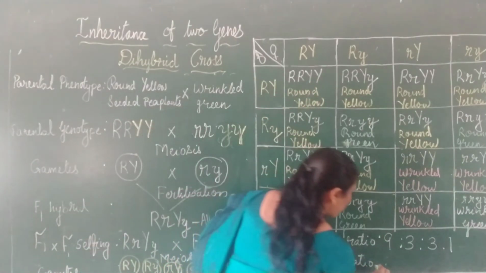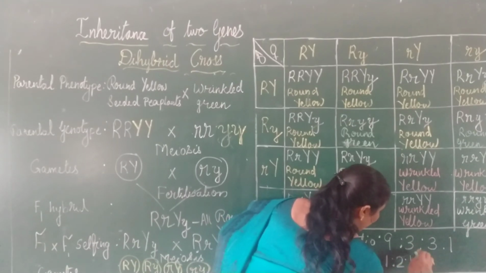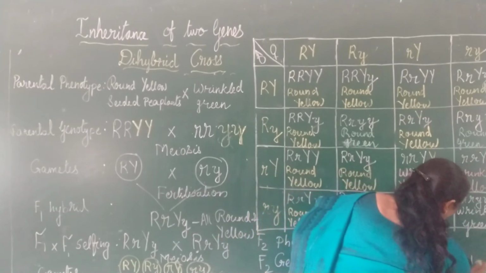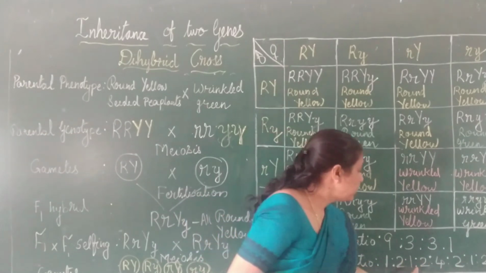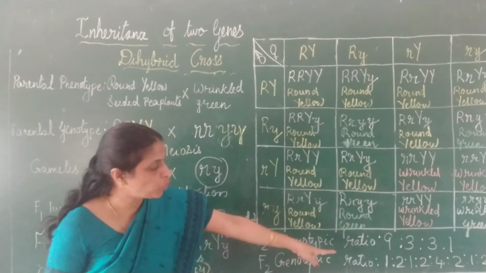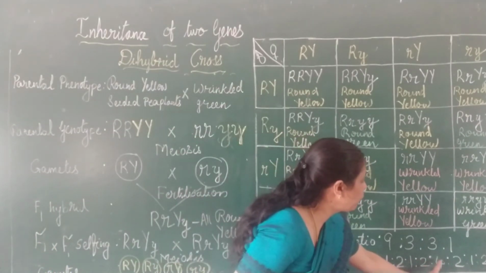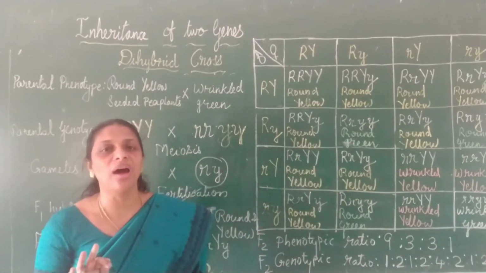Okay, so it is 1 is to 2 is to 1 is to 2 is to 4 is to 2 is to 1 is to 2 is to 1. That is 1 to 1. Then double of that 2, 4, 2. Again 1 to 1. So 1 to 1, 2, 4, 2, 1 to 1. That is 1, 2, 3, 4, 5, 6, 7, 8, 9. 9 different genotypic combinations are possible.